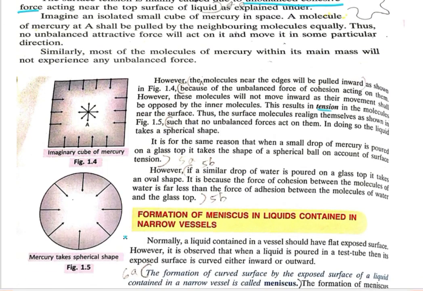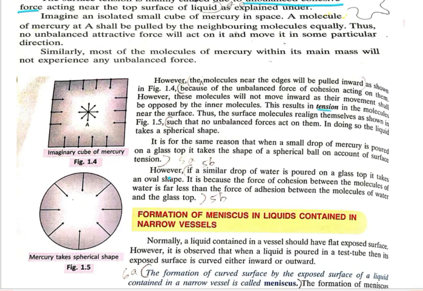They will become spherical, not circular, spherical. That's why you can see that raindrops are spherical in nature. Why spherical? Due to the downward unbalanced force of cohesion. That's why they behave so due to surface tension.